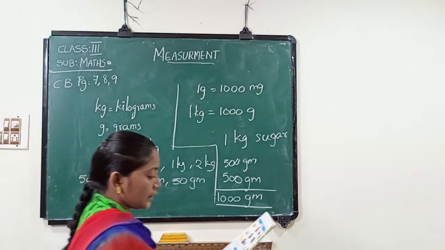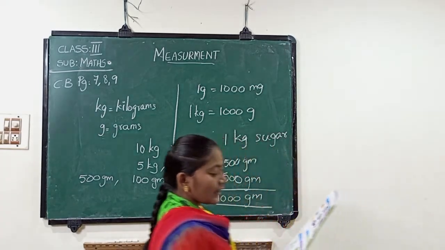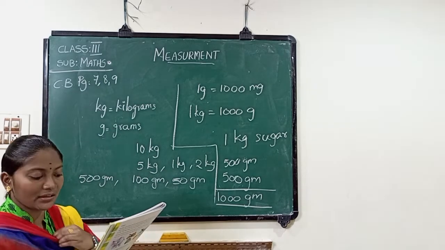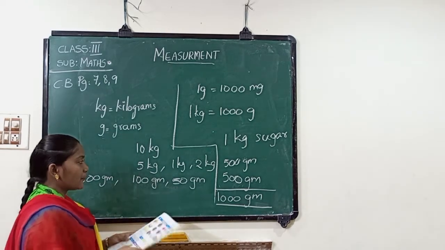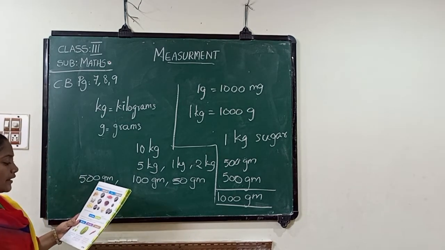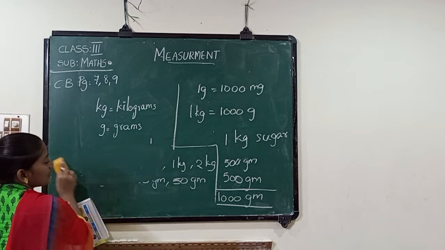Now see the next one. 200 grams or 2 kgs. 3 guavas don't weigh 2 kgs. They may weigh up to 200 grams. Next one. 30 grams or 3 kgs.